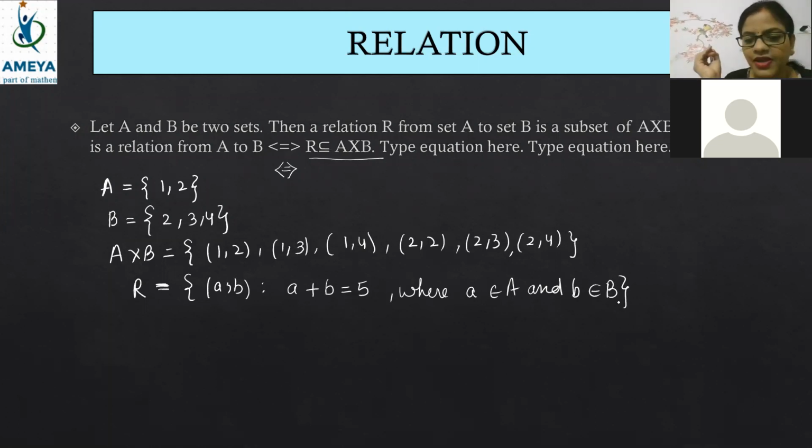Now, can you answer my question: (A, B) is an ordered pair such that A plus B is equal to 5, where A belongs to A and B belongs to B. Can you identify any one of the relation coming from Cartesian product?